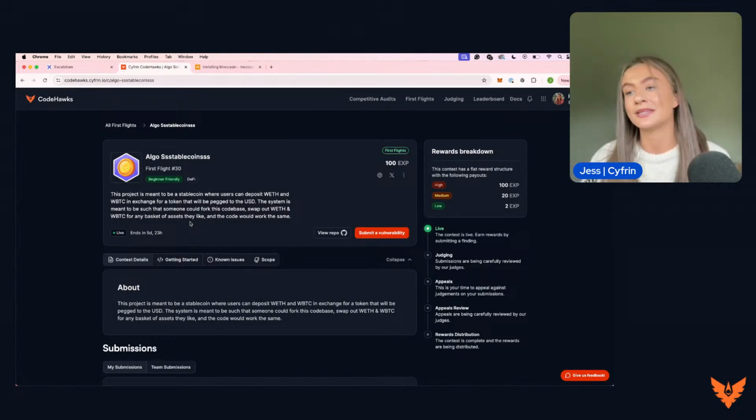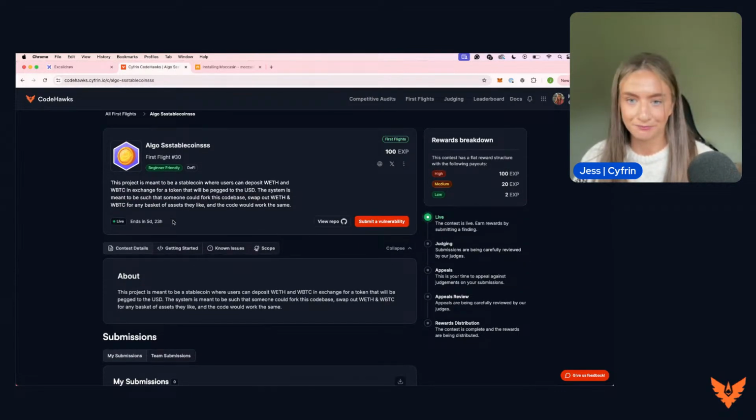The system is meant to be such that someone could fork this code base, swap out WETH and WBTC for any basket of assets they like, and the code would work the same.